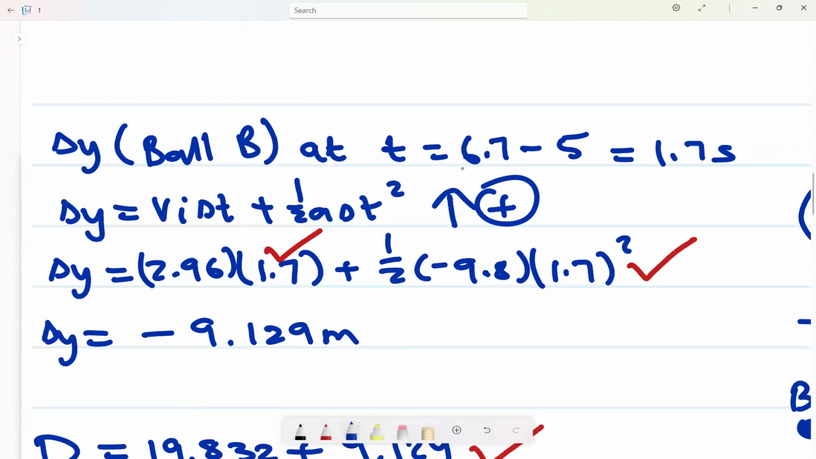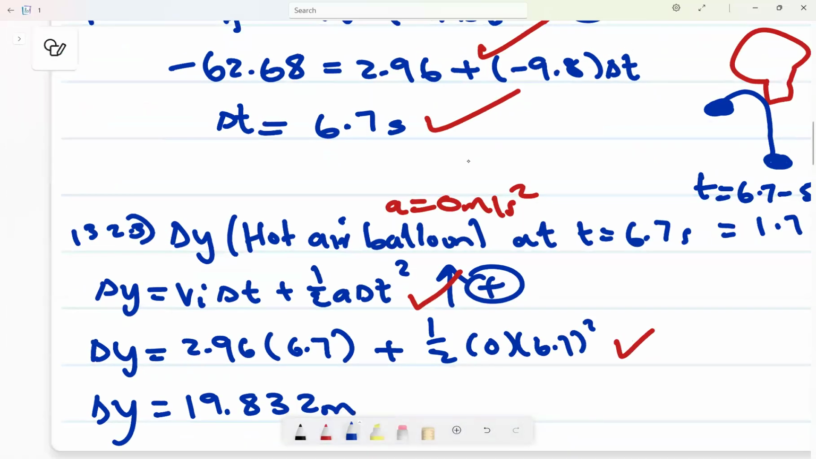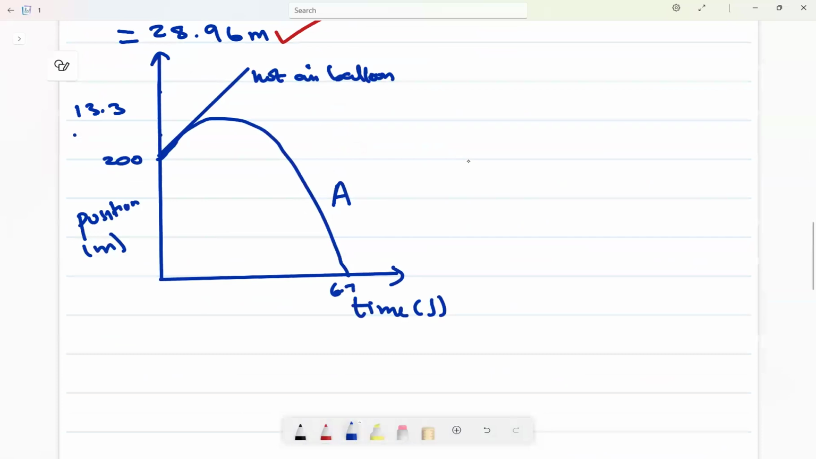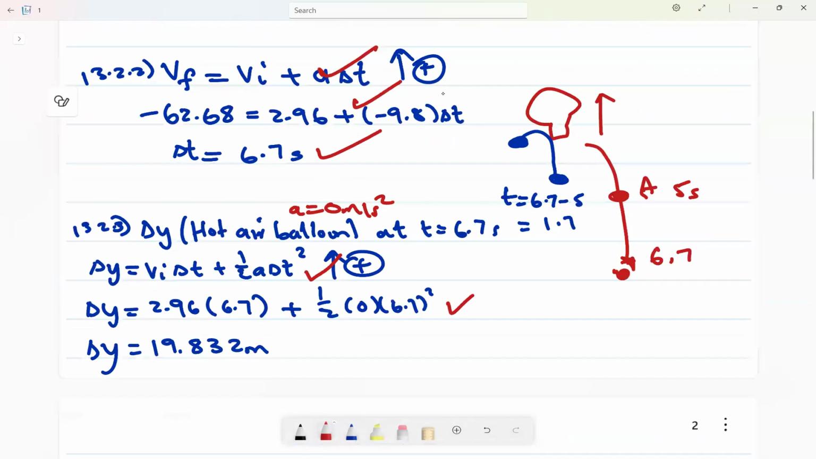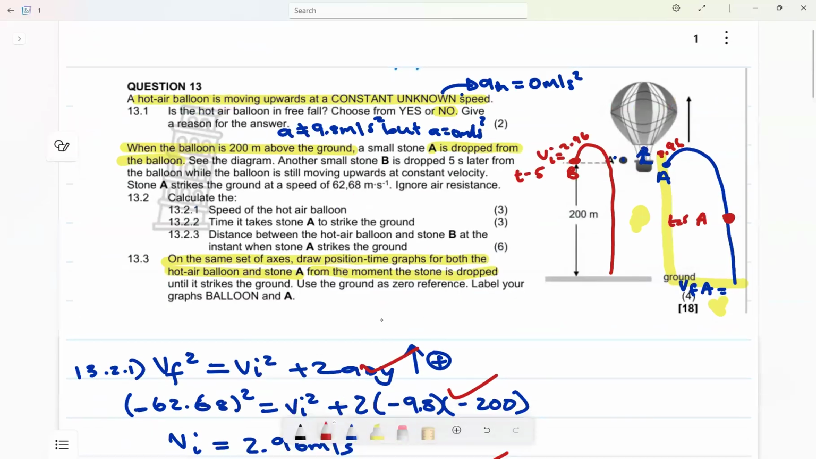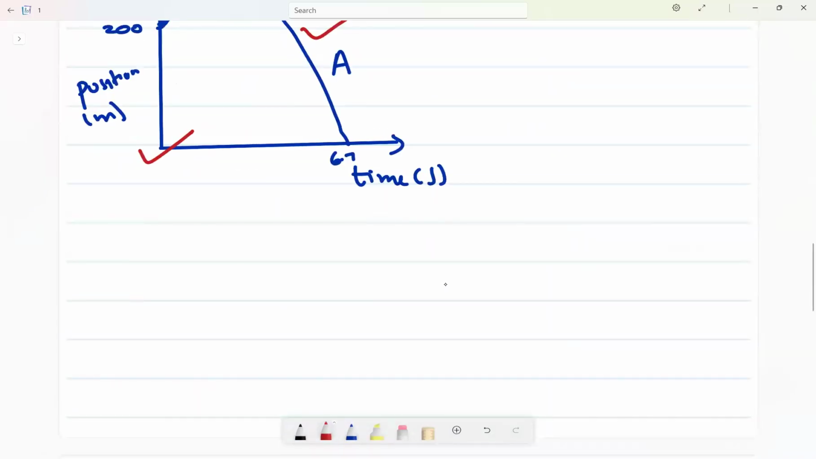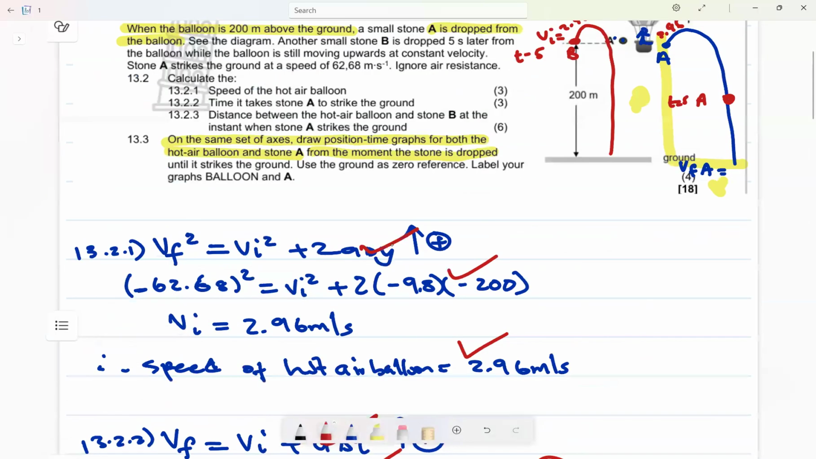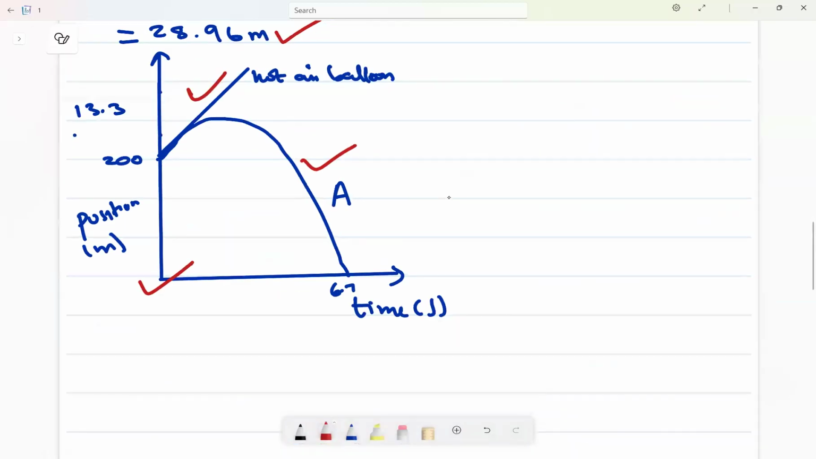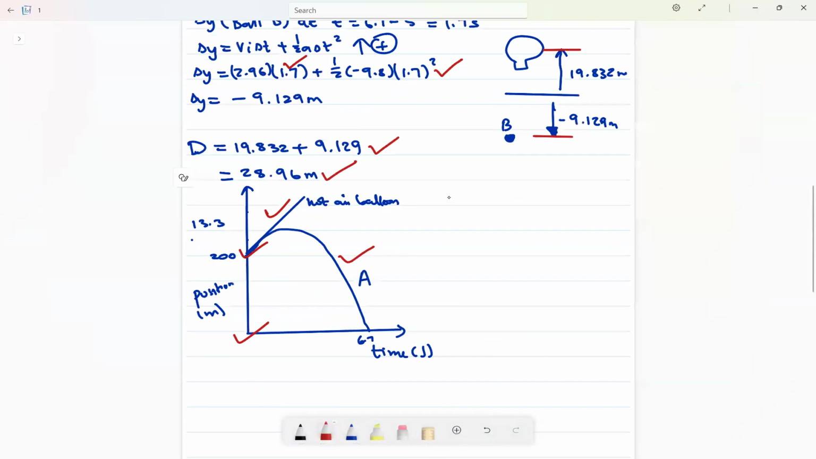Are we good? So this is what we expected to draw. 1 mark for the graph, 1 mark for this one. Then for 4 marks, you needed to show using the ground as a reference. Another mark for showing from the moment the stone is dropped, at 200 meters above the ground. So that is all for that one.